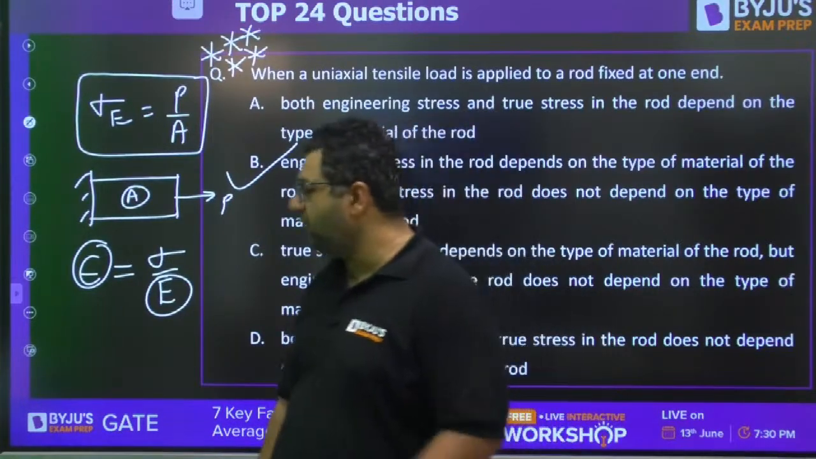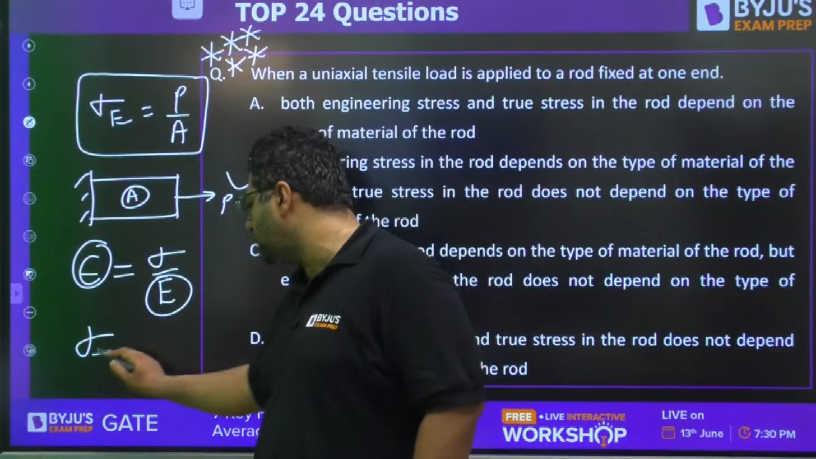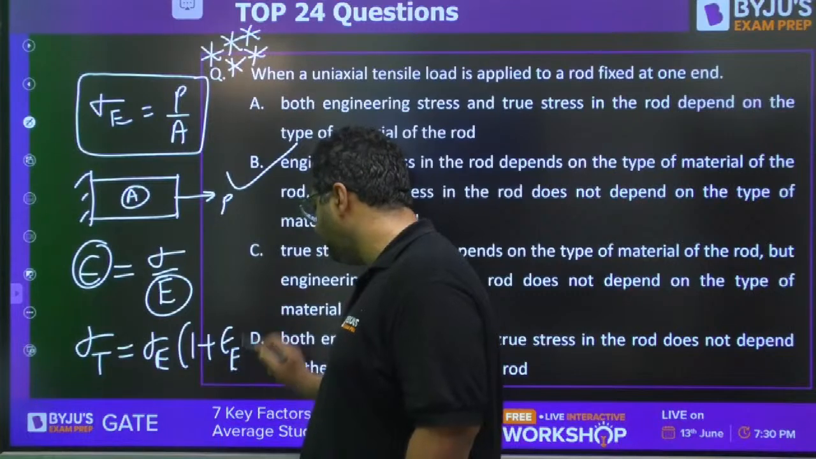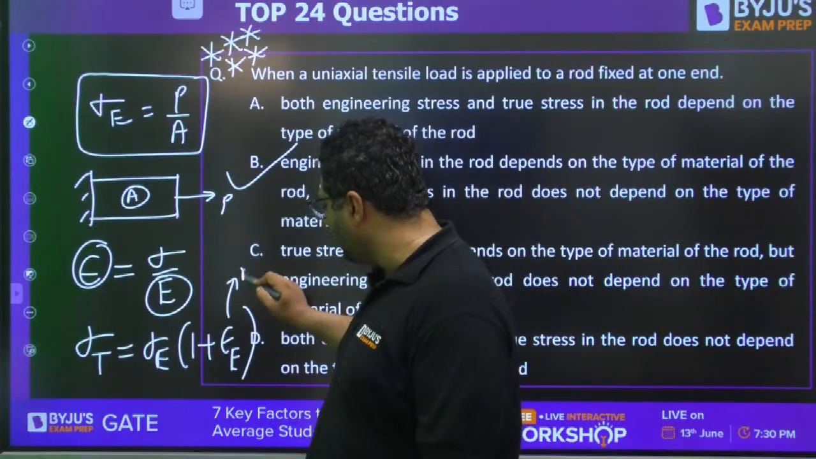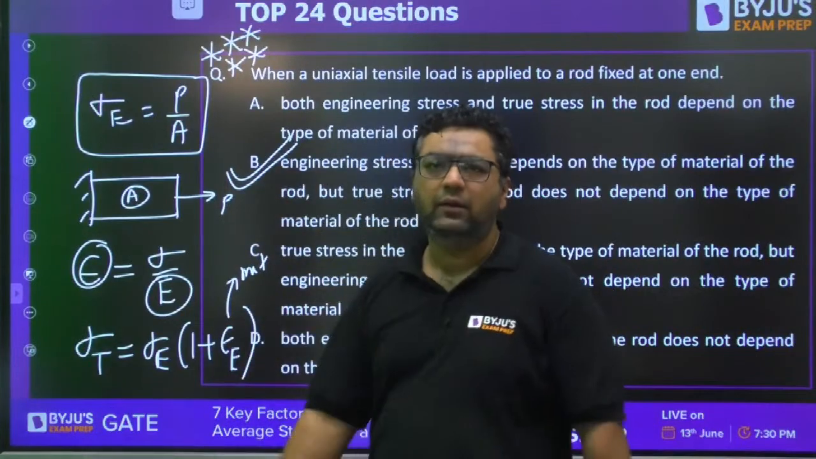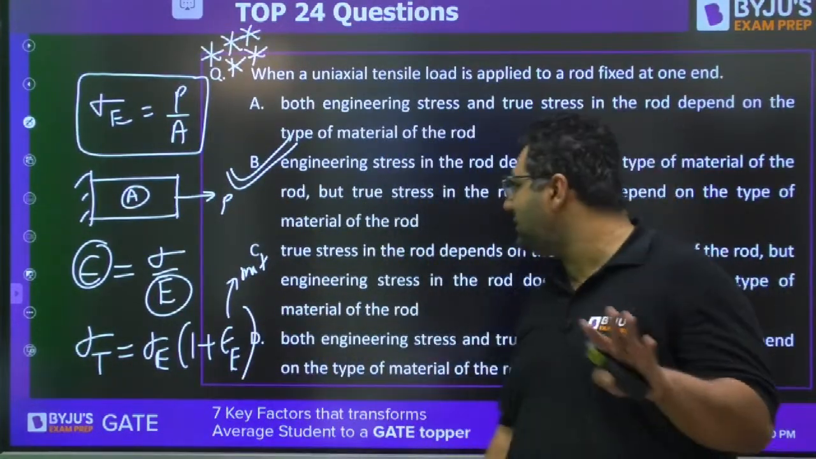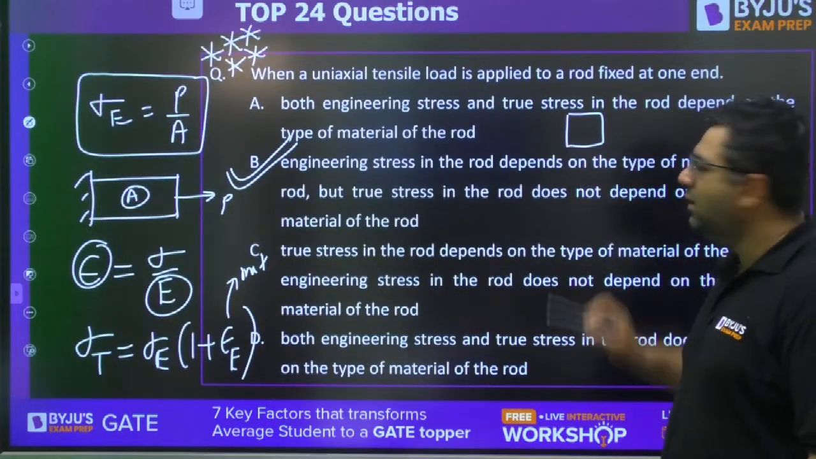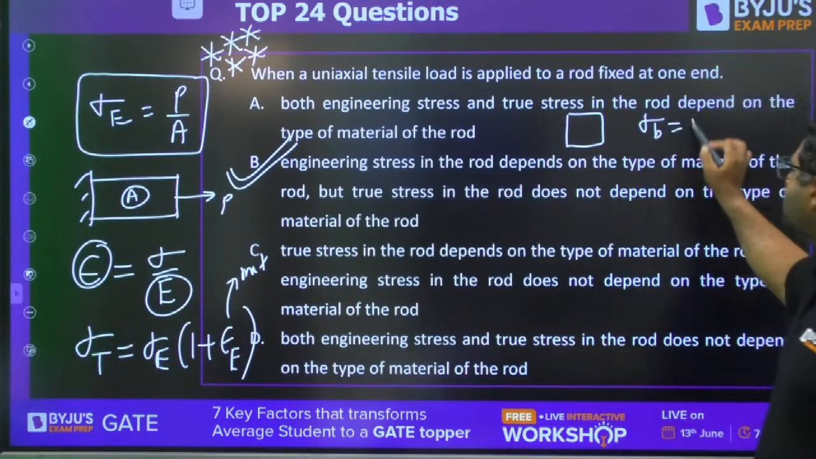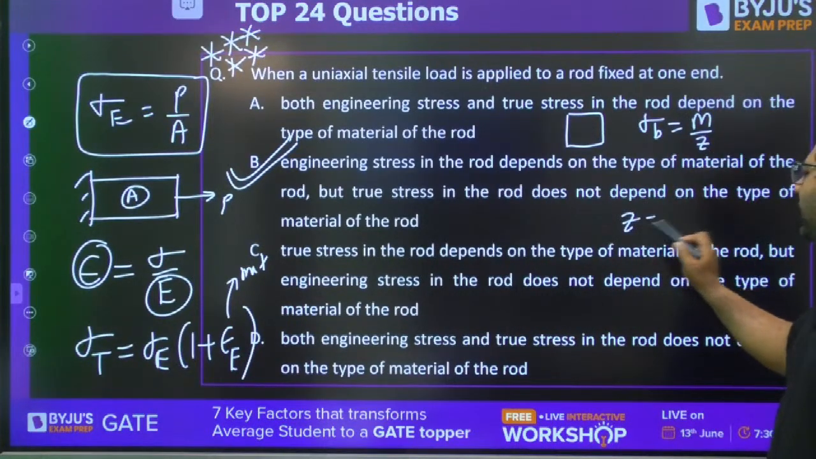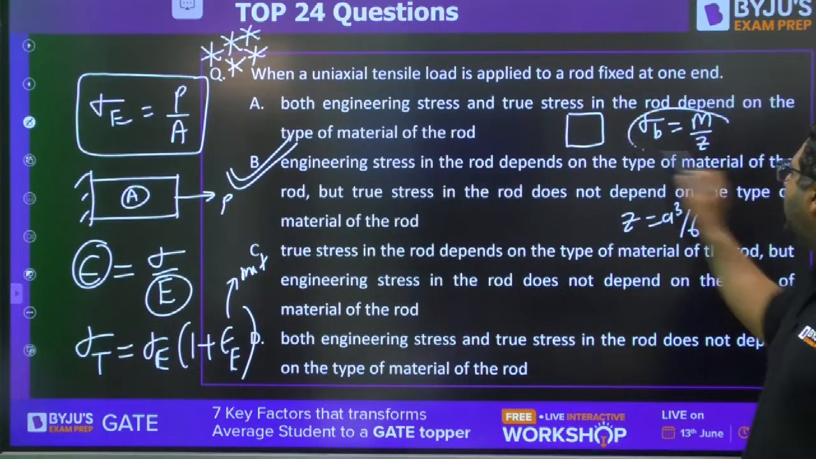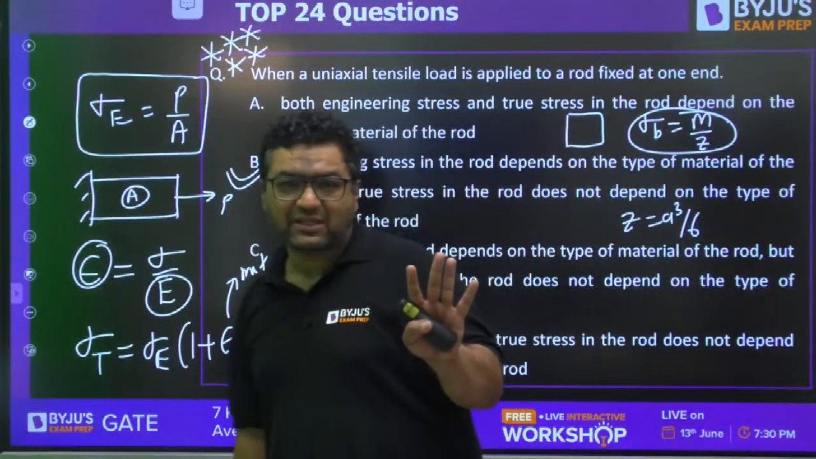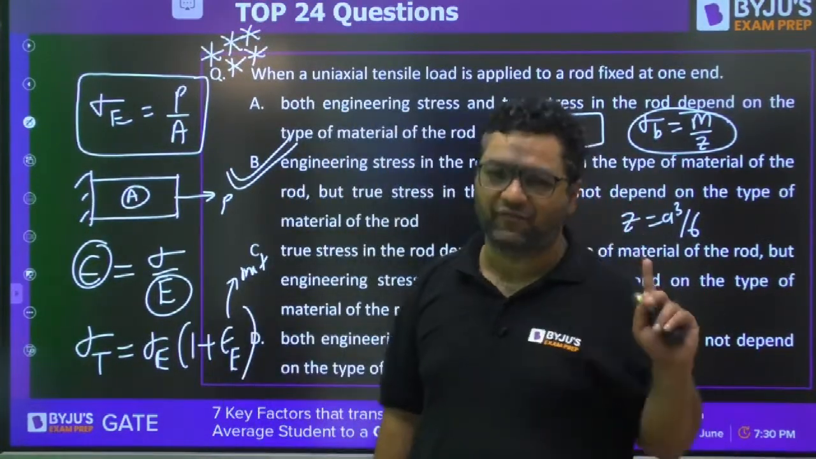But if we talk about the true stress, it is given as engineering stress into 1 plus engineering strain. So this will be depending on material. So answer for this is B only. Even you must have seen when we are talking about bending as well. If I say it is a square section, then bending stress is defined as M upon Z, and Z is going to be a cube by 6. Whatever be the material, bending stress will remain the same. But the strength is different. Stress is going to be same, strength is going to be different.